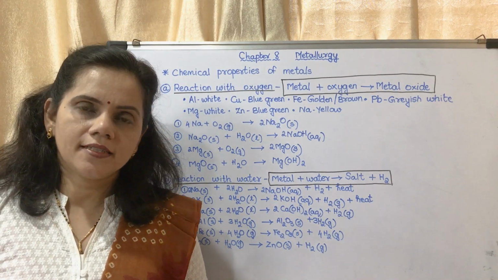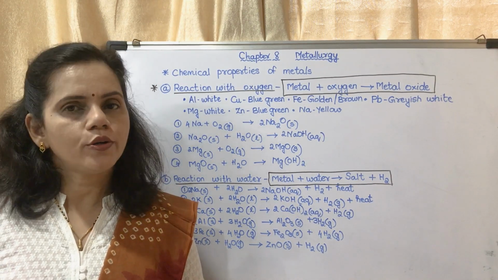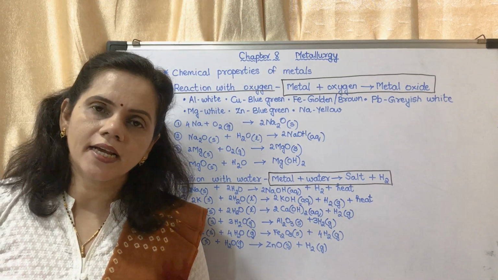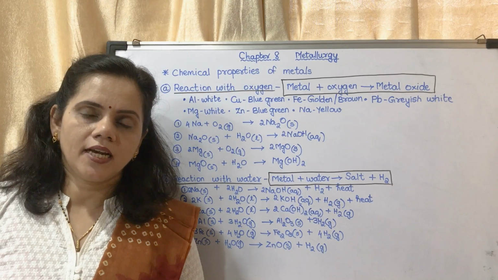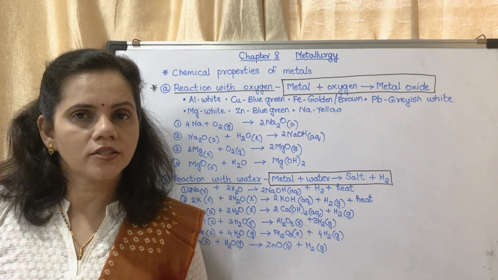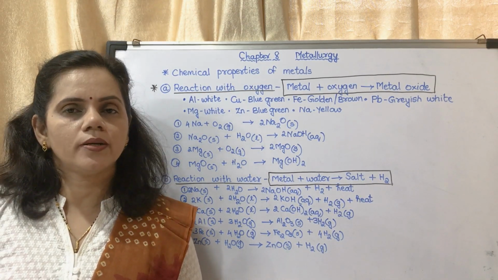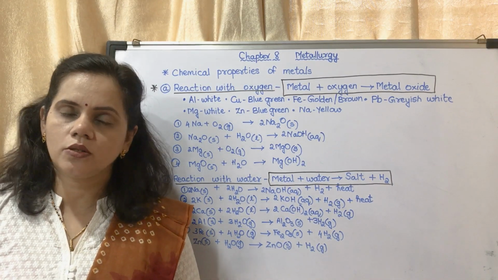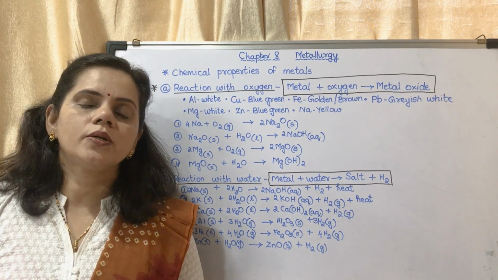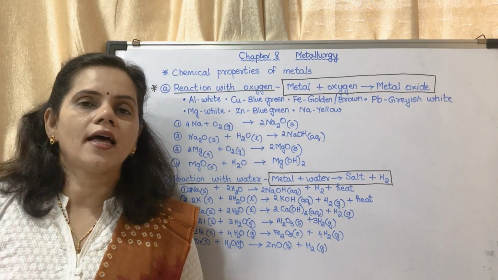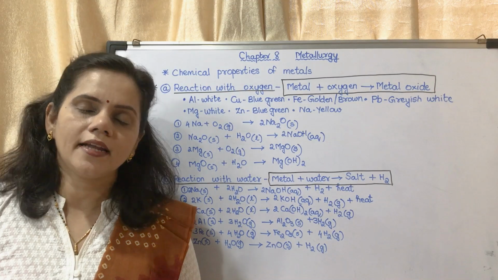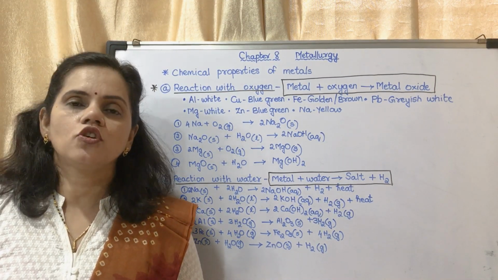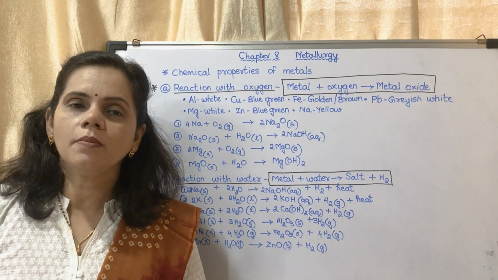Metals generally have 1 or 2 or 3 electrons in their outermost shell. Those who are having 1 electron will lose that 1 electron. Those who are having 2 electrons will lose those 2 electrons, and those who are having 3 electrons will lose those 3 electrons. So they will lose electrons, become positively charged, and become electropositive. So metals are generally electropositive.